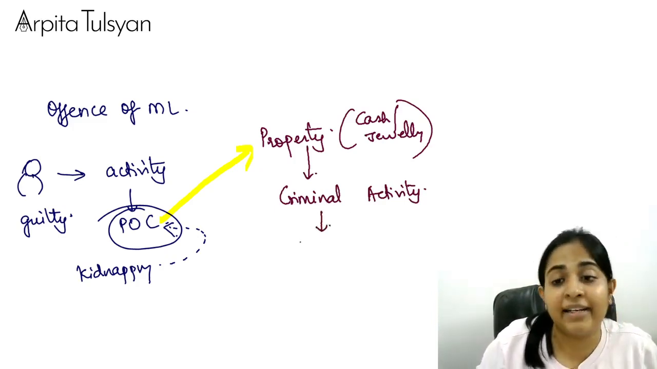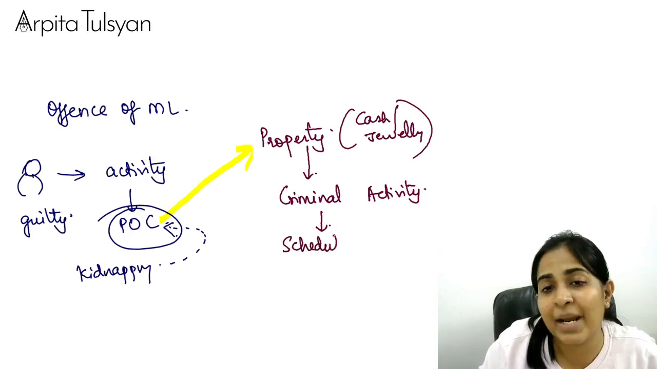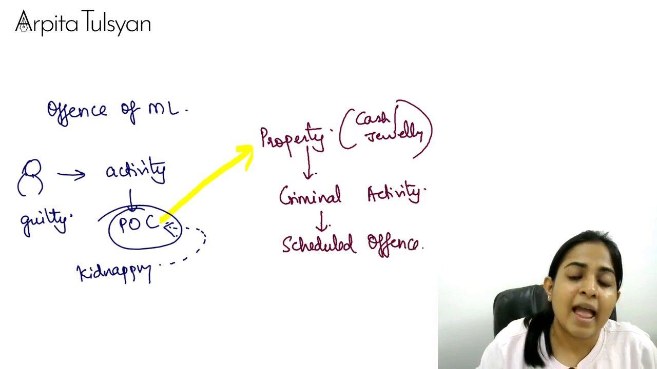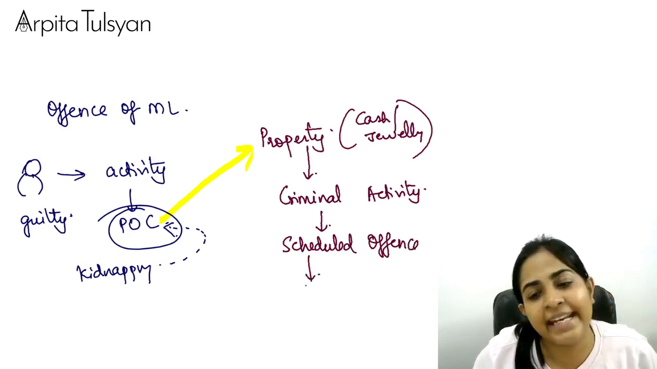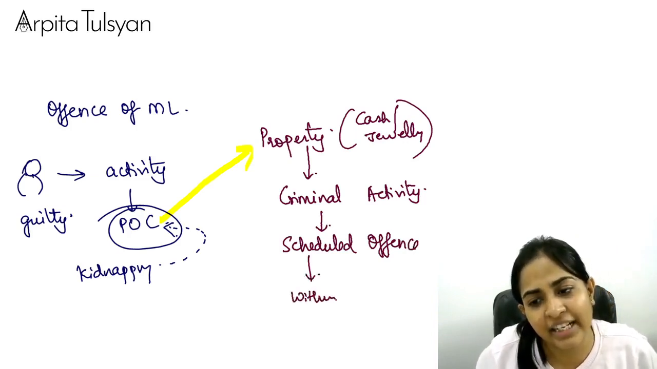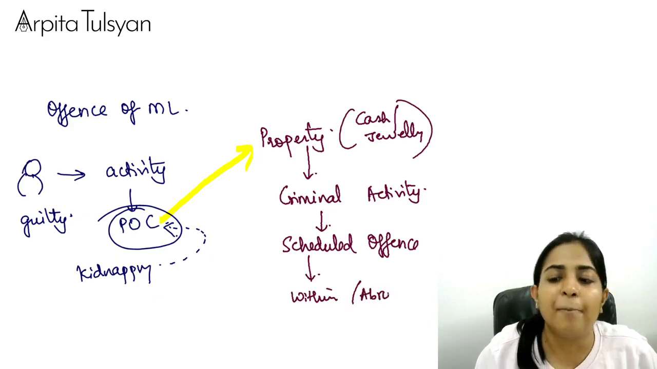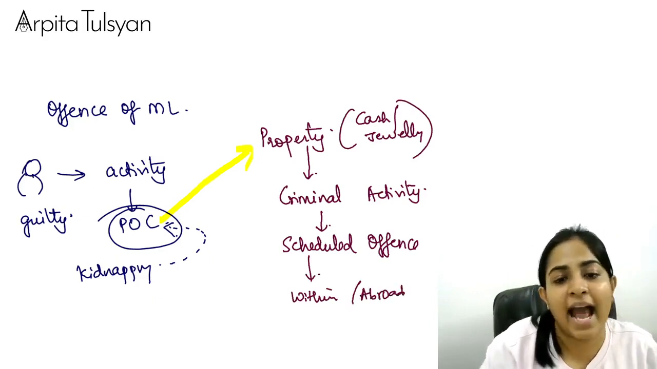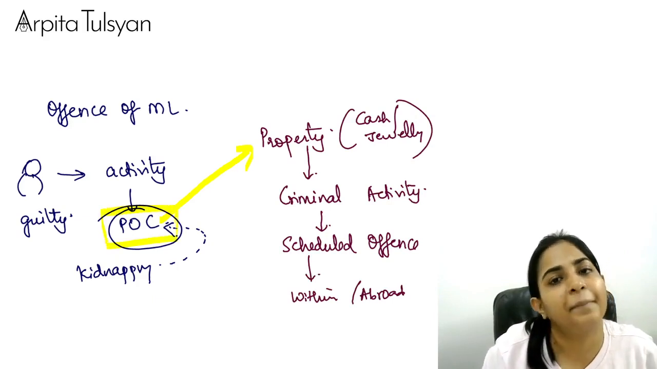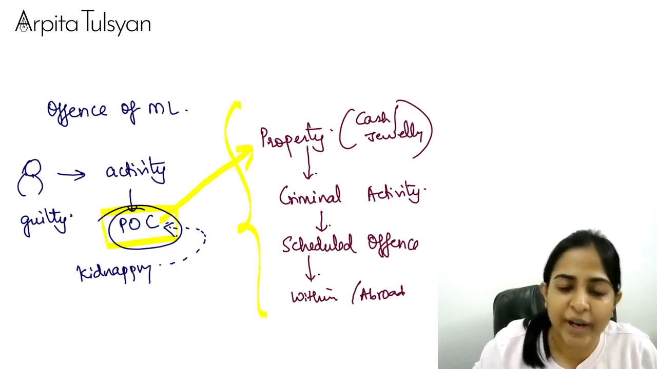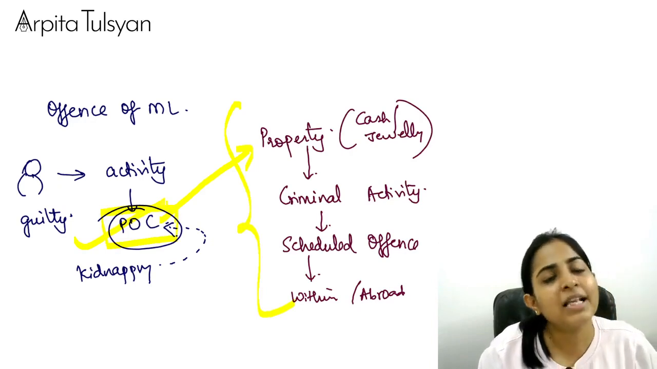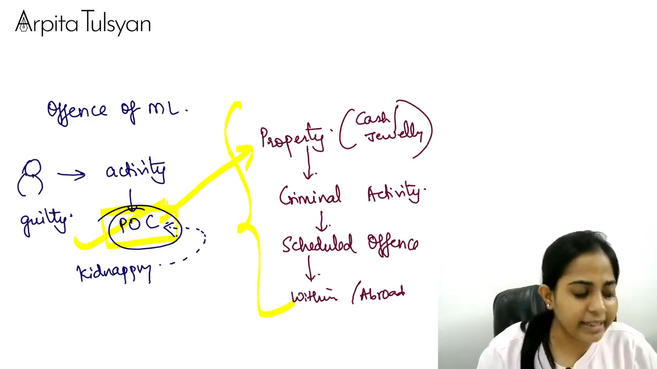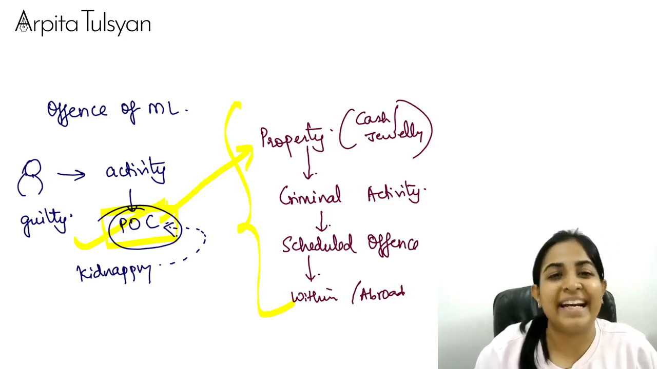And this criminal activity is stated where? The name of that particular crime is stated in the scheduled offense. And this property can be kept anywhere. It can be kept either within India or it can be kept abroad. Then that will be treated as proceeds of crime. All these together constitute the term called proceeds of crime. I hope I am very, very clear till here. Yes. Now let's do the connecting definitions.